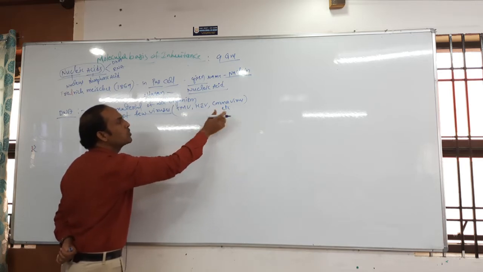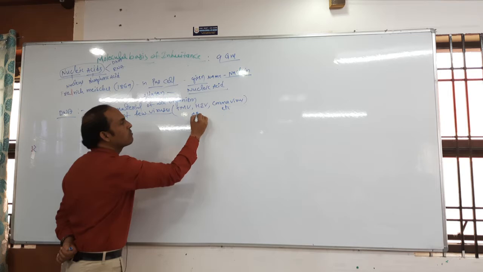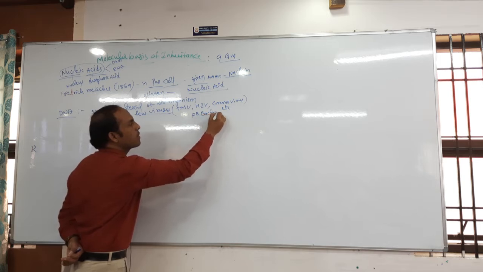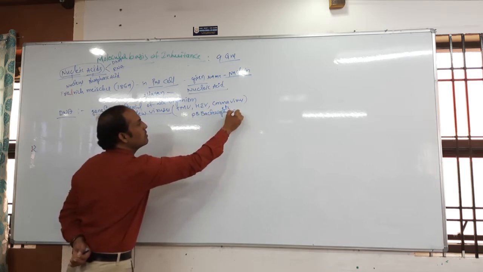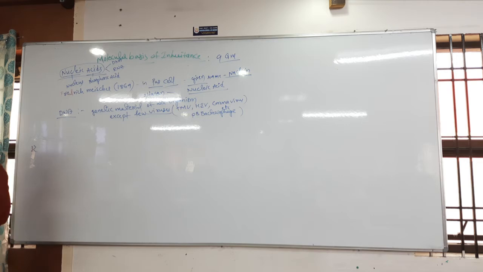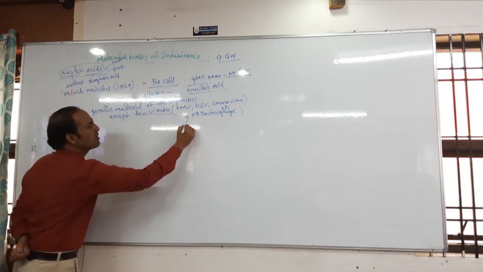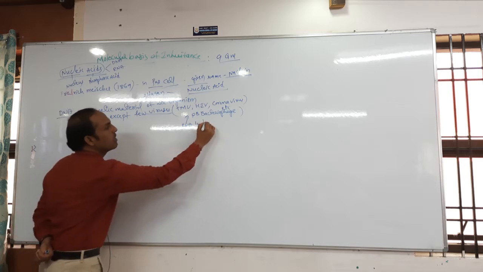So TMV, HIV and Q beta bacteriophage contain RNA as the genetic material. In a few viruses, RNA is the genetic material.